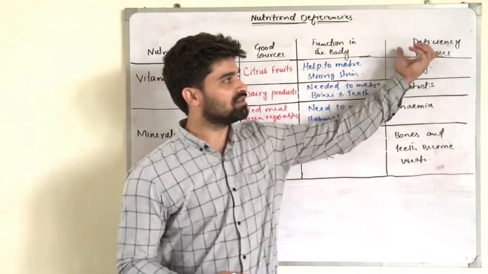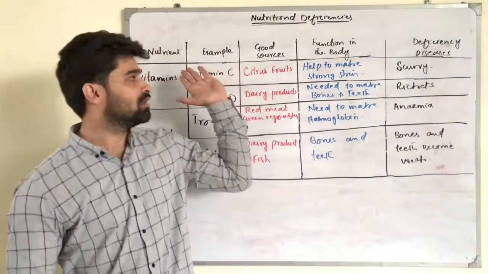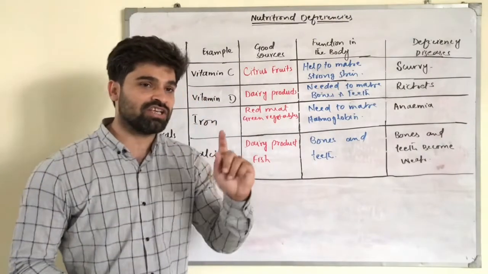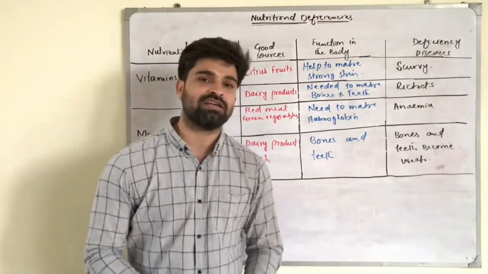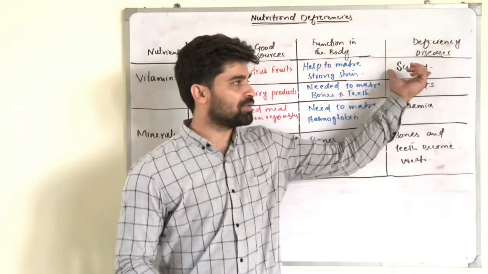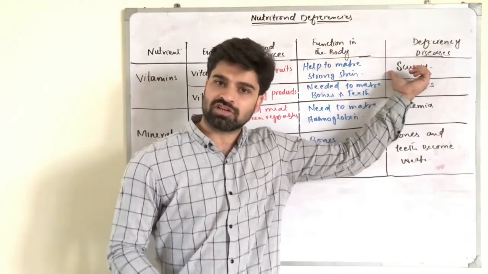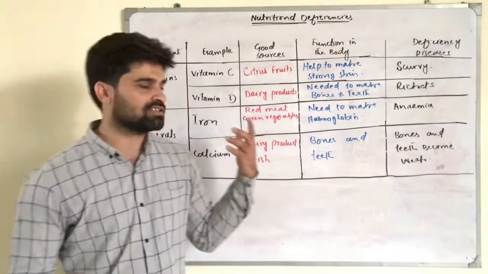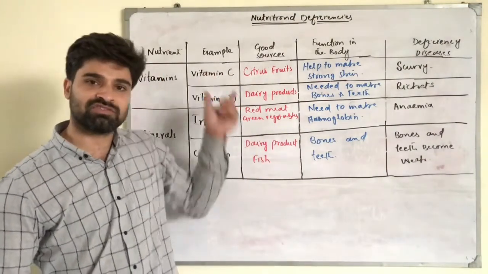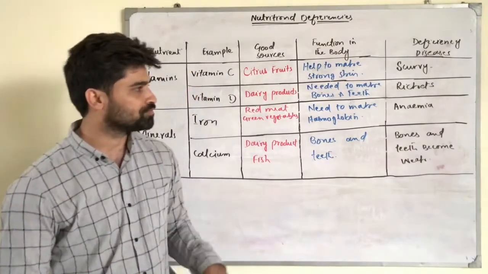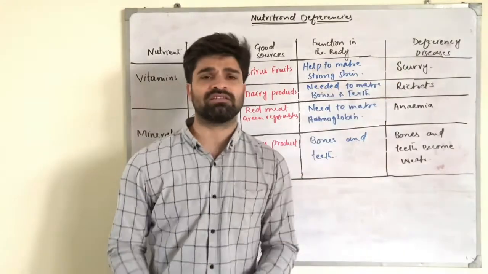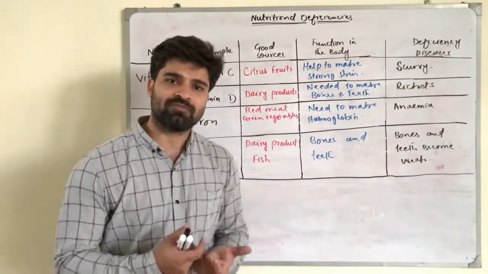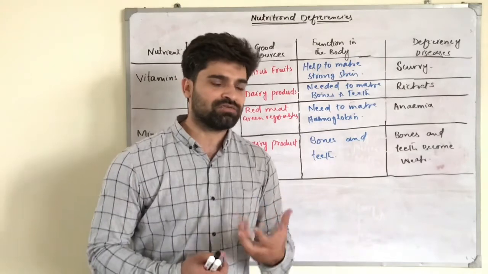And what are the deficiencies related to this vitamin C? If vitamin C is not present in our diet or food, what will happen? A disease called scurvy will happen to that individual who is not taking vitamin C in his food. So what will happen in the scurvy disease? Normally the skin becomes weak and it will become sore.